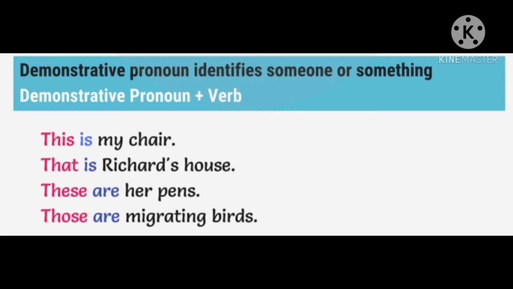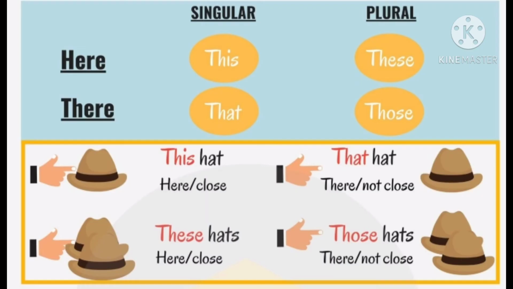So here are some examples of demonstrative pronouns in sentences. This is my chair. That is Richard's house. These are her pens. Those are migrating birds. So in these examples, this, that, these, those are demonstrative pronouns. This and that are singular pronouns, and these and those are plural pronouns. This and these are used for close things, and that and those are used for things that are not close.